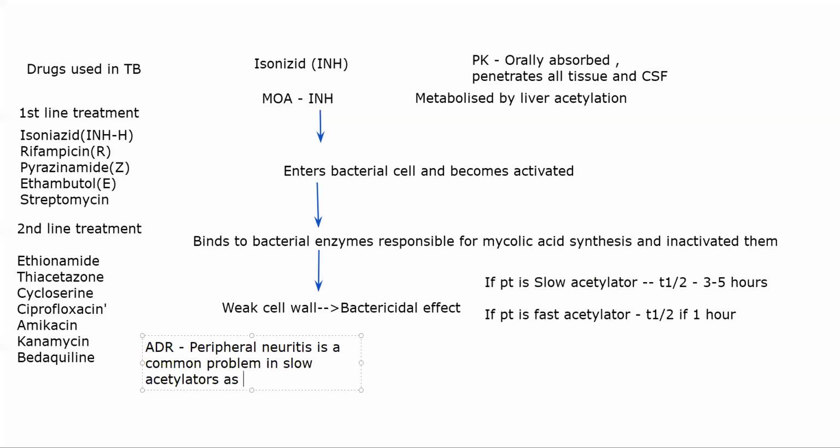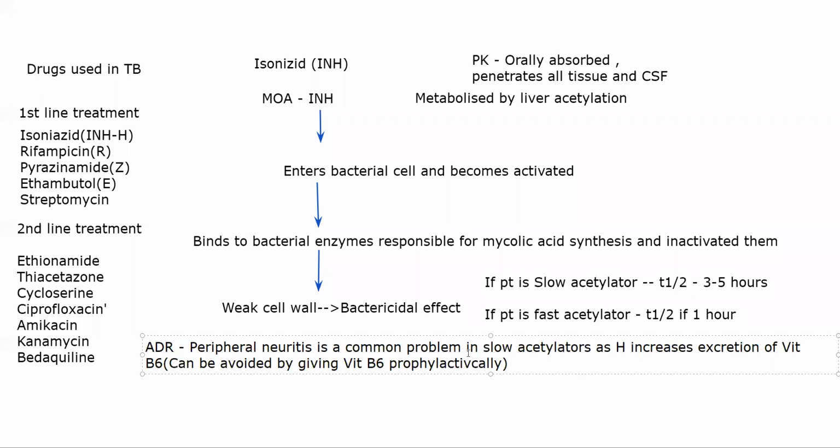as isoniazid, H, remember, increases excretion of vitamin B6, pyridoxine. It will also interfere with the absorption and metabolism of vitamin B6. So this can be avoided by giving vitamin B6 prophylactically. Whenever you are giving a patient isoniazid, just give them another tablet of vitamin B6. It will help in avoiding this condition.